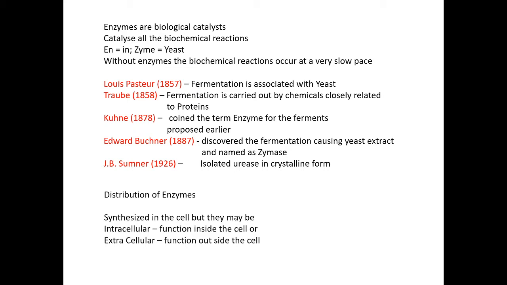For example, in fungi and bacteria, for digesting the substances on which they grow: the fungi and most of the bacteria are saprophytes, so they have to digest the external food. They depend upon external food, organic matter. So for digestion of these food particles, these saprophytes synthesize some enzymes. The action of these enzymes is extracellular. Hence, they are known as exoenzymes. In the same way, insectivorous plants like Drosera and Nepenthes also produce exoenzymes.